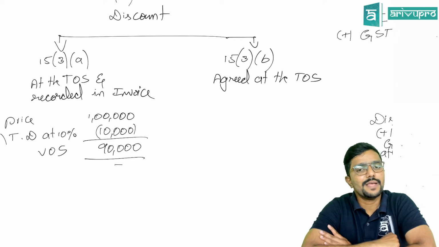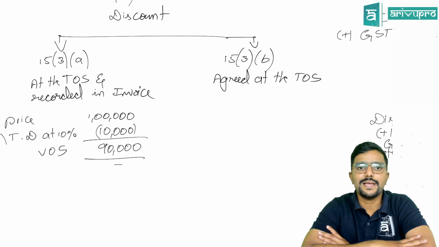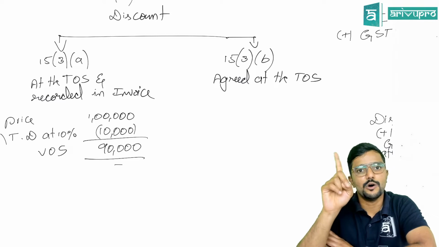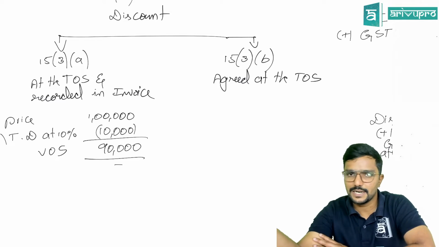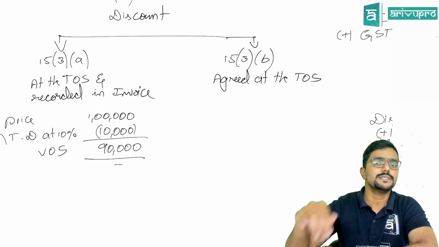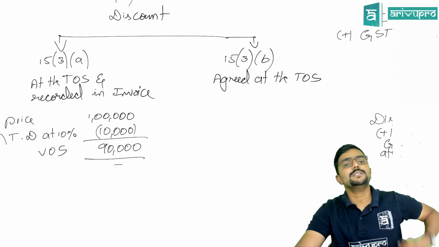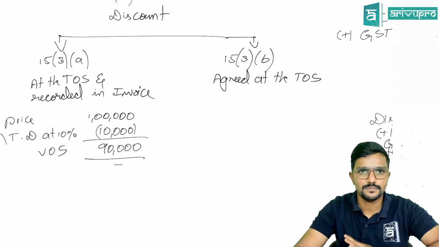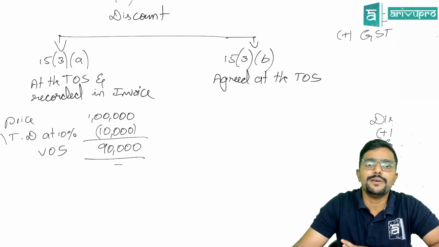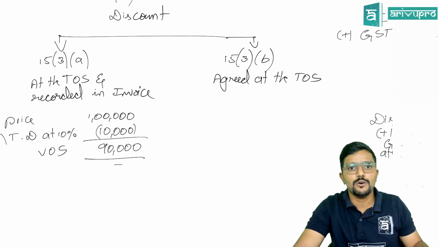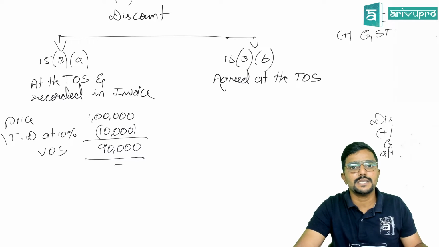Now assume from April to November, whatever supply has been made by the supplier to the recipient, you would have already issued the invoice and you would have already made the payment of tax to the government. If he has collected it from the recipient, he will remit it to the government. If he has not collected the amount from the recipient, still the supplier at least has to pay out of his pocket because the due date to pay tax is within 20th of next month. So if the recipient has not made the payment within 20th of next month, still the supplier has to make the payment to the government, or else the government will start charging interest.